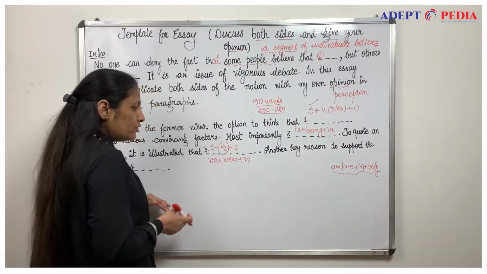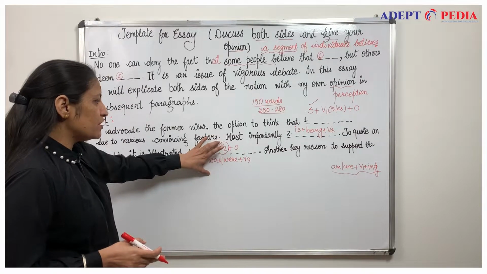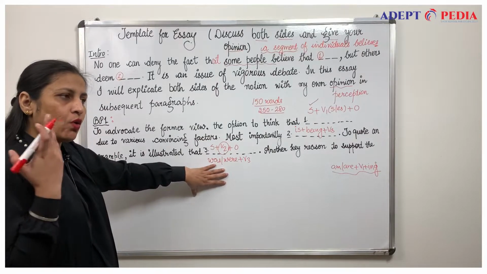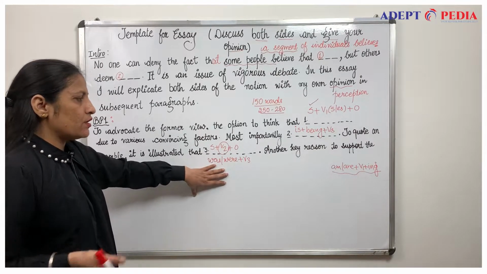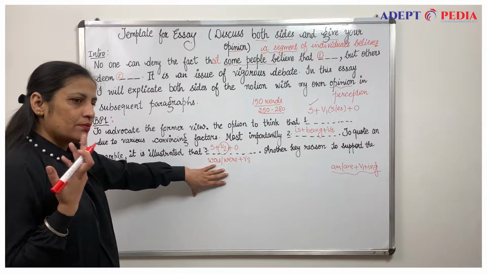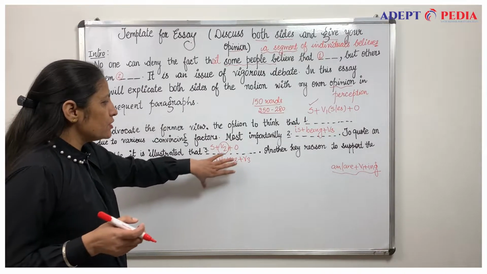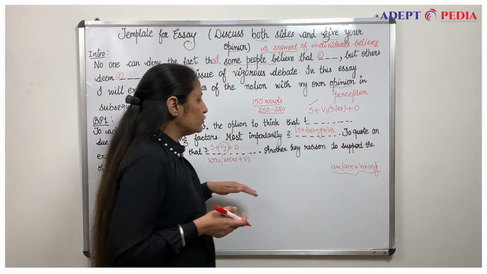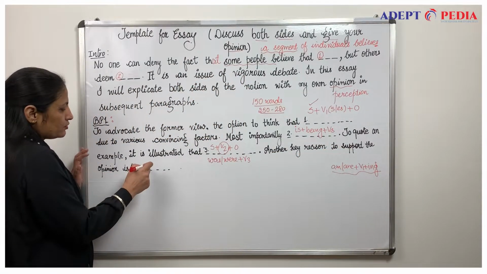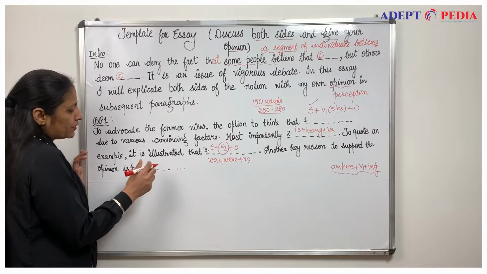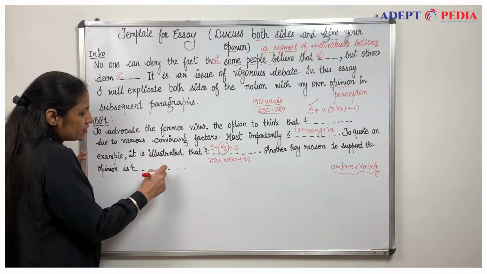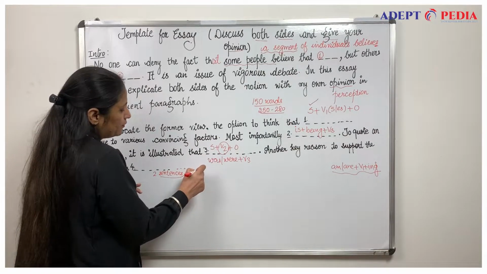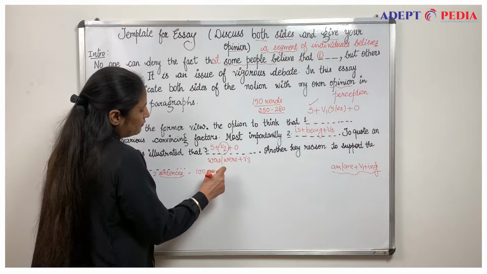I only want to try to make changes in your grammar situation, because students try to write in simple present tense, or sometimes they use completely continuous tense. So try to make changes. Last, another key reason to support the opinion is, so last will be your situation here. Try to add 2 sentences in each of your points of view. Definitely this paragraph will be more than 100 words.